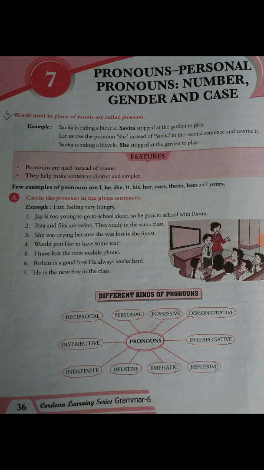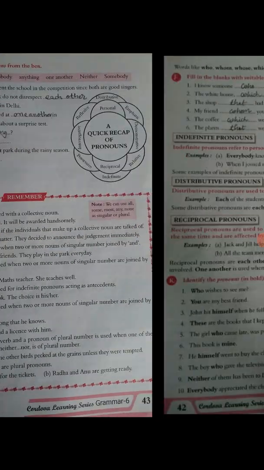Rita and Sita are twins. They study in the same class. Okay, they study in the same class. So here Rita and Sita are twins. They study in the same class. So they is our pronoun. Okay, they is our pronoun. The next one,